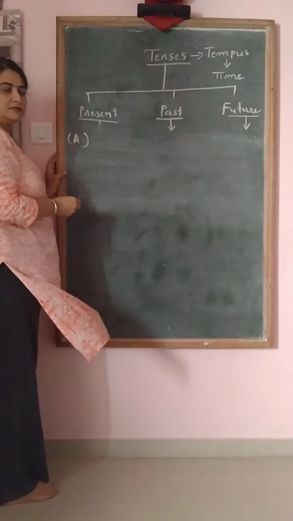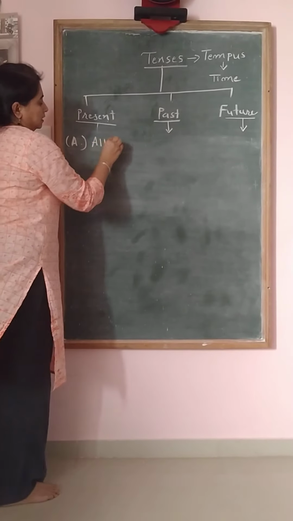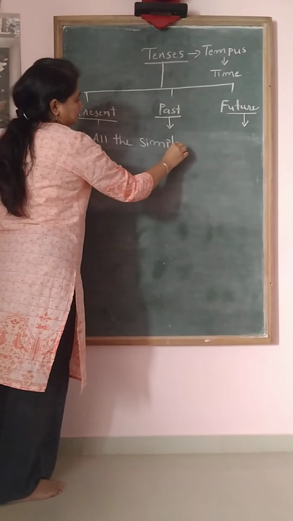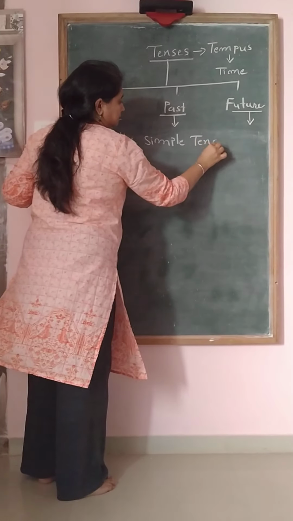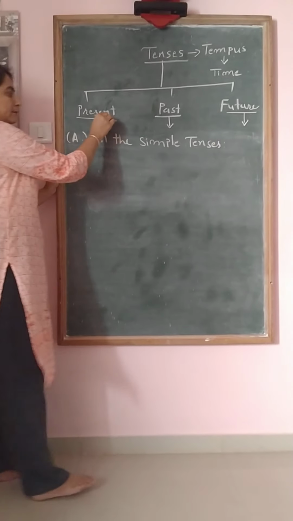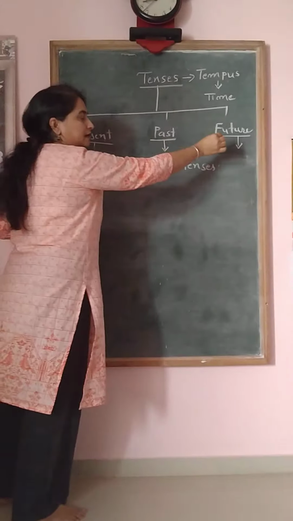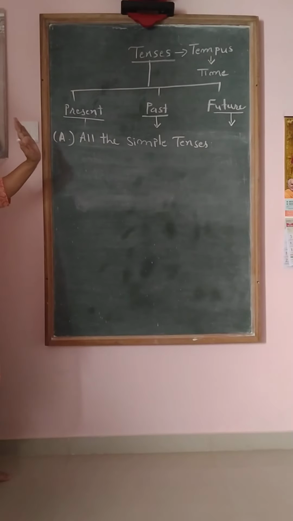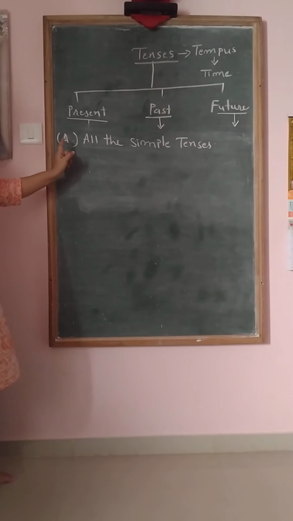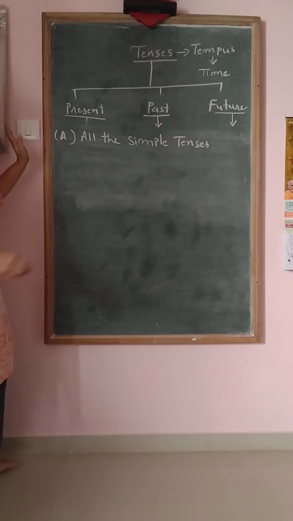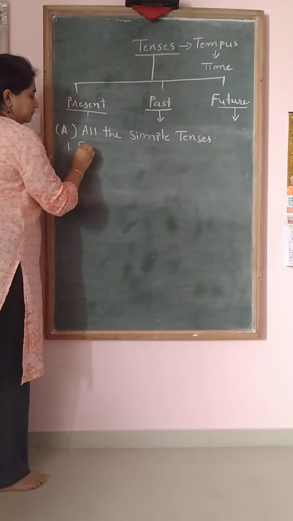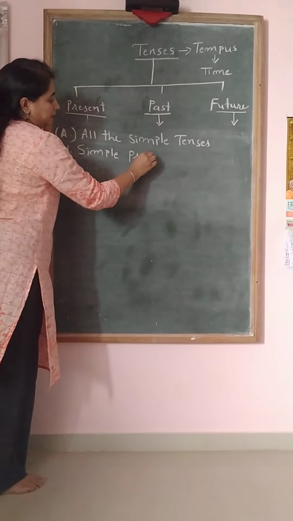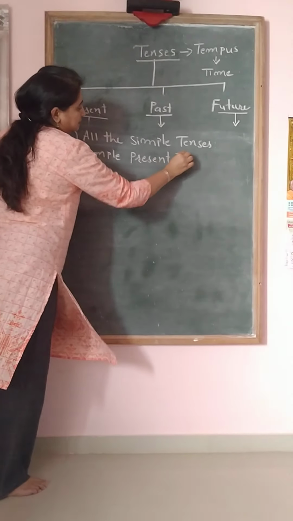In A group, we will study all the simple tenses: simple present tense, simple past tense and simple future tense. Today we will study only simple present tense. Okay.